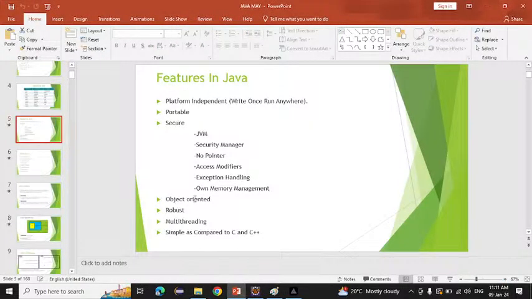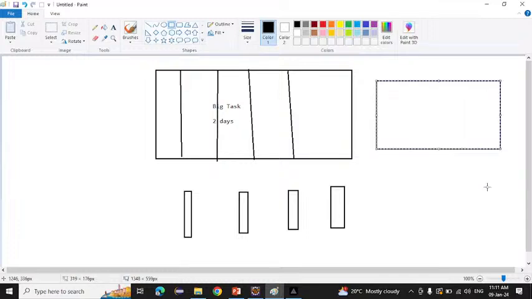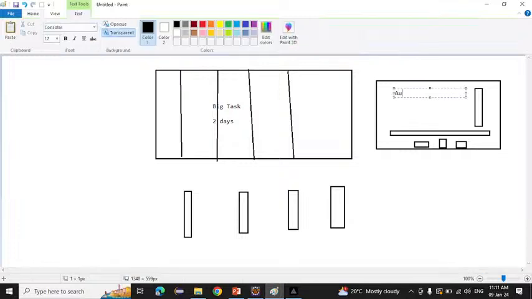That makes a program faster also. If you take an example, the VLC player, which everyone knows. Inside the VLC player there is a progress bar, and a play button, pause button, and next button. Here volume up and down buttons are there. Inside that we have audio, and then we have video also.